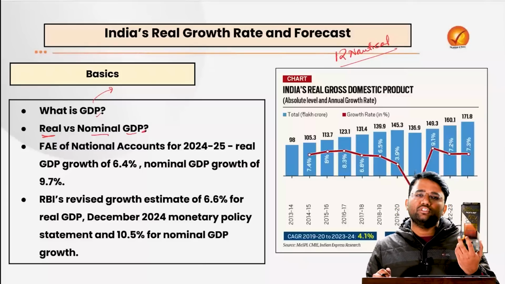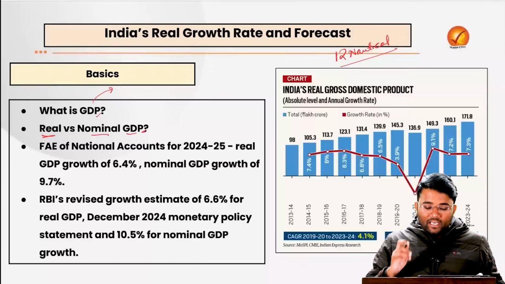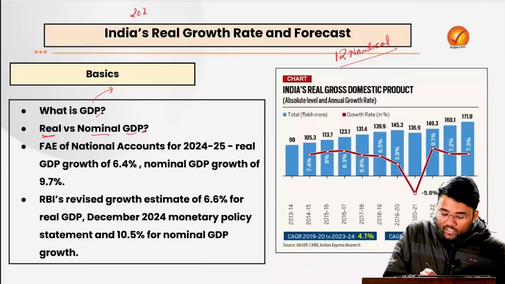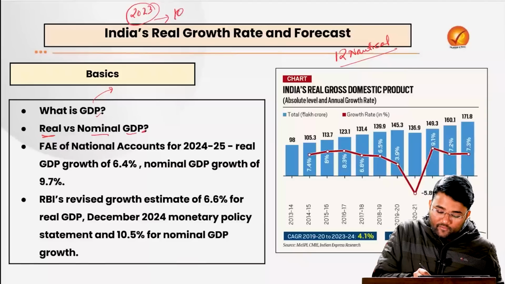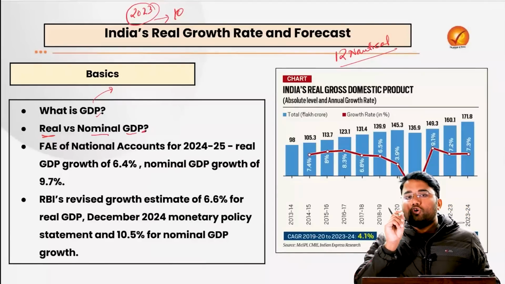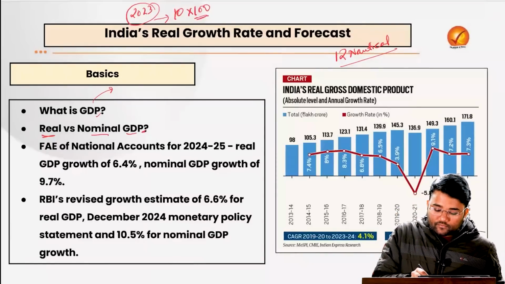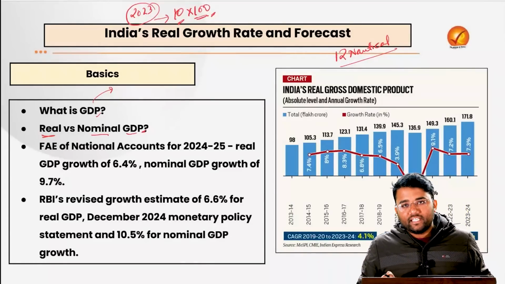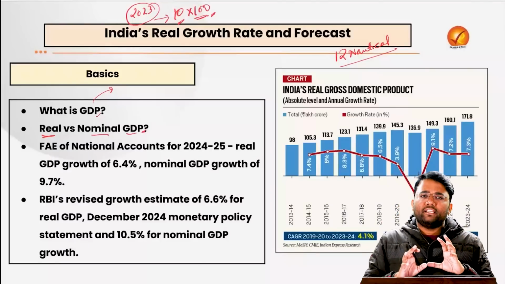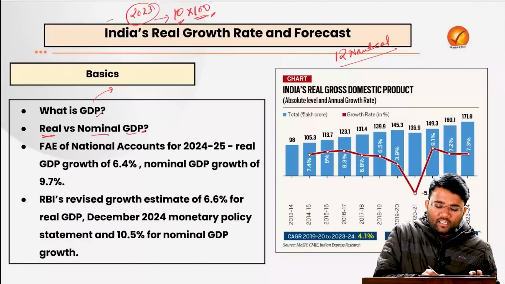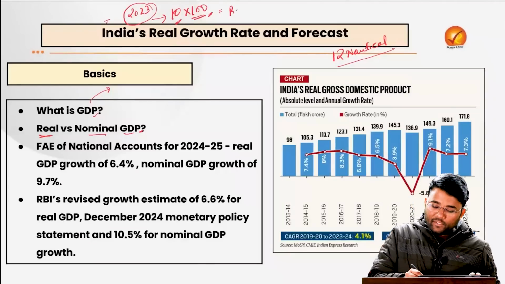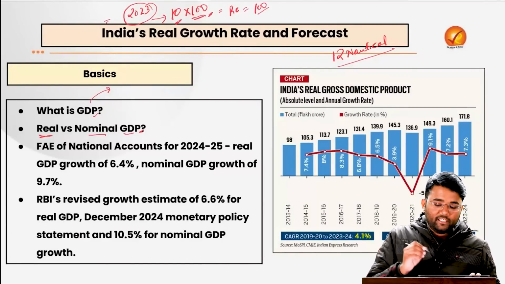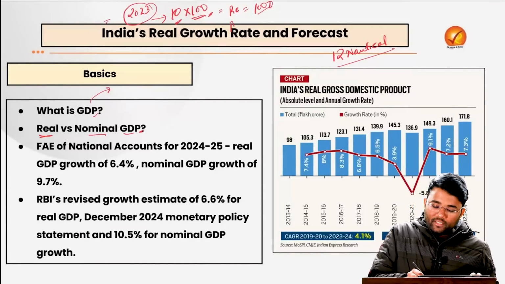Let's suppose there is a country which is producing chocolates. Let's suppose in a particular year, 2023, the chocolates produced were 10 and the cost of each chocolate was 100 rupees. To calculate GDP, we will multiply the price with the units that were produced in that economy, and there is nothing else being produced in that economy. People are sustaining only by eating chocolates. So the real GDP here will be 1000, that is 10 into 100, and the nominal GDP will also be 10 into 100, that is 1000.